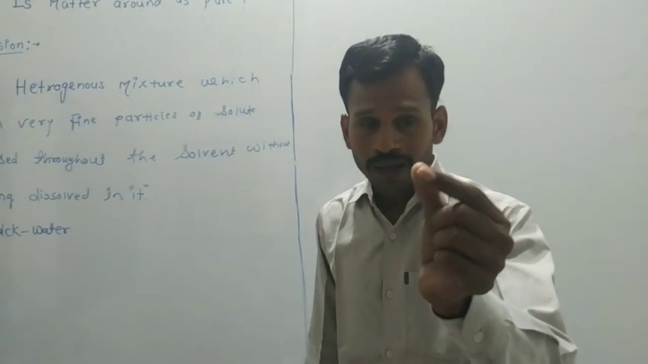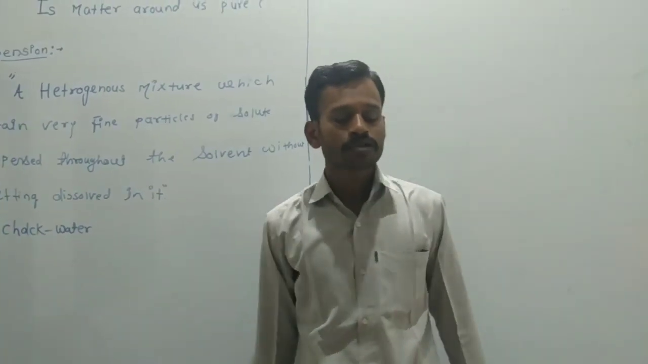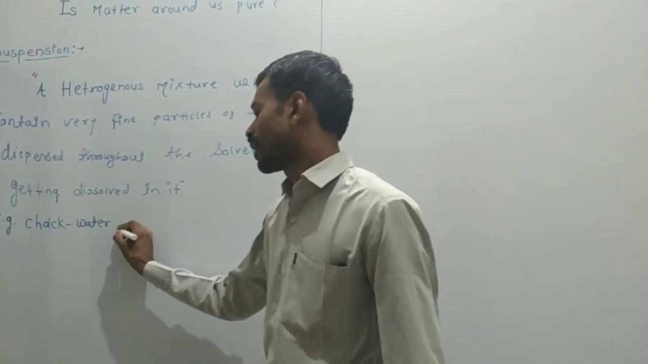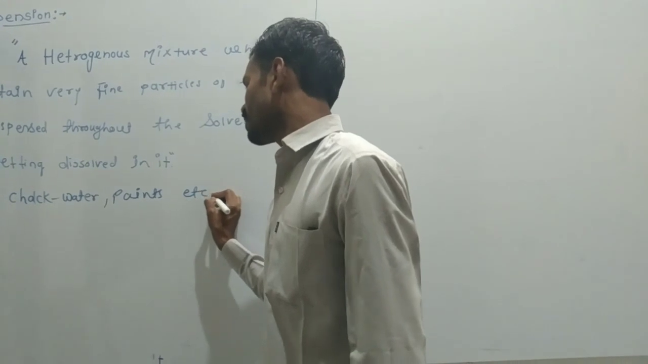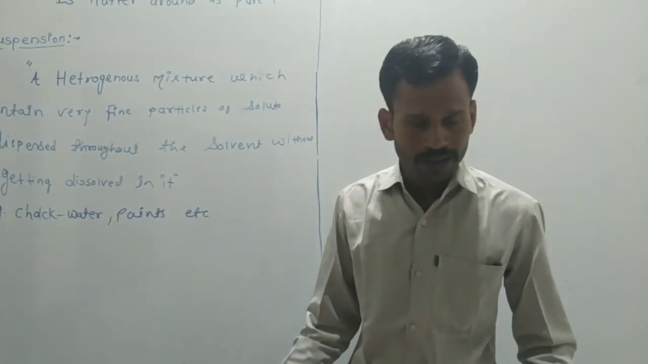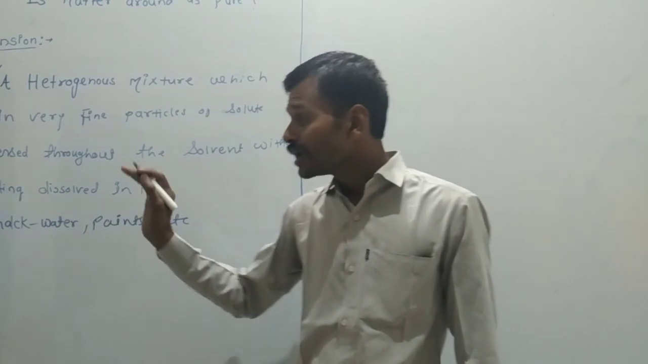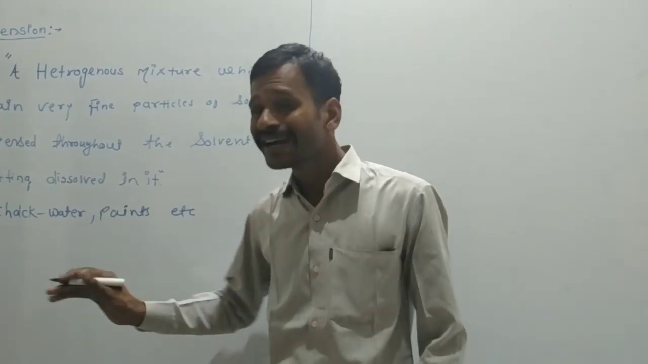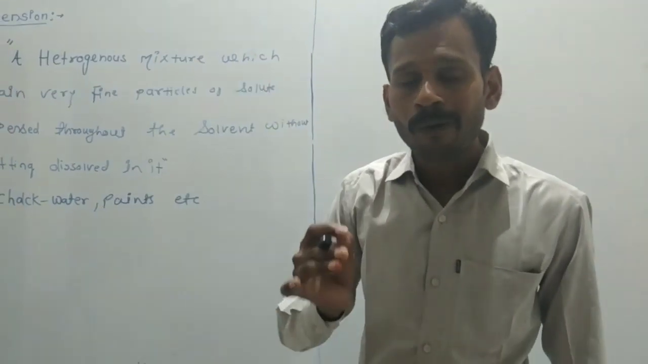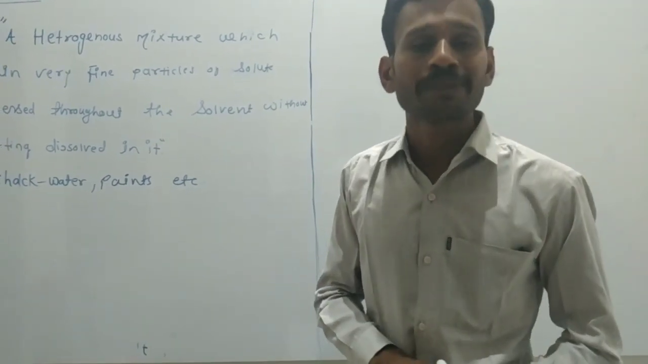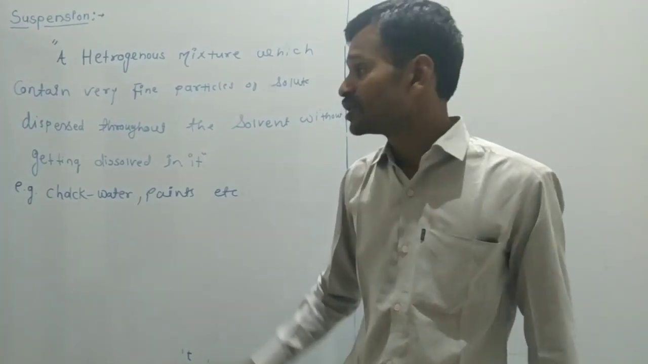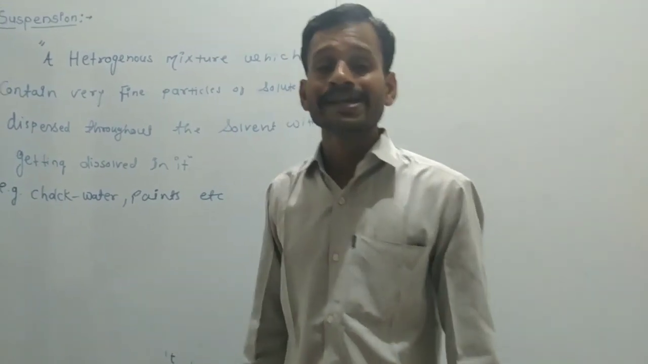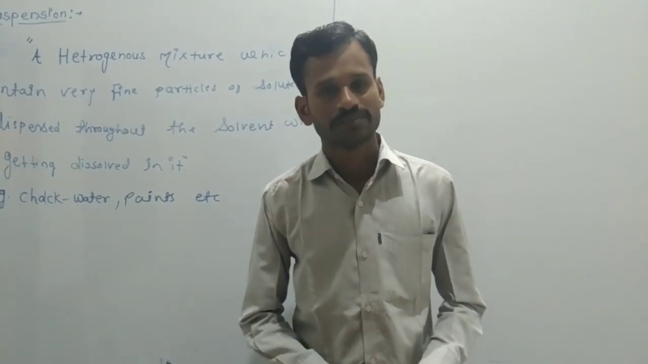Smoke coming out from chimneys is also an example. And the second example is paints. These are the three examples. The paint is always dispersed in the solvent, like a liquid. It does not dissolve. So these are the examples related to suspension.